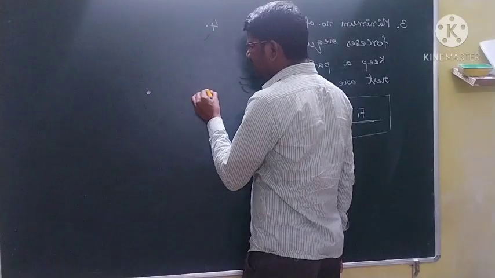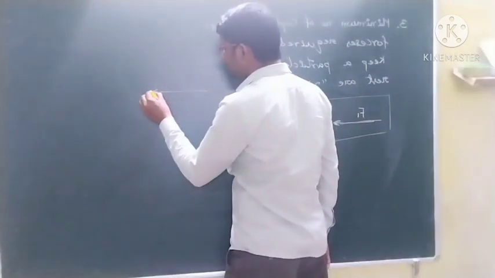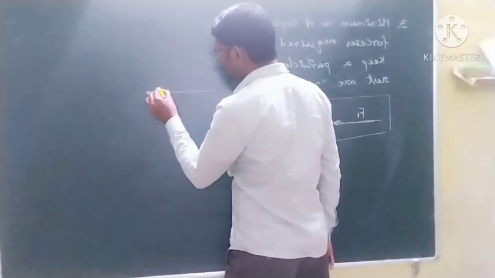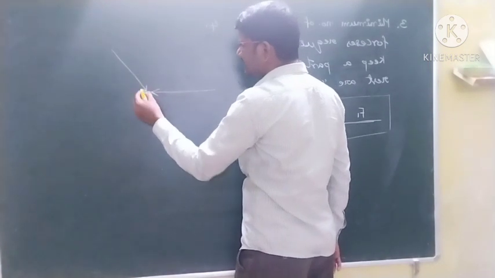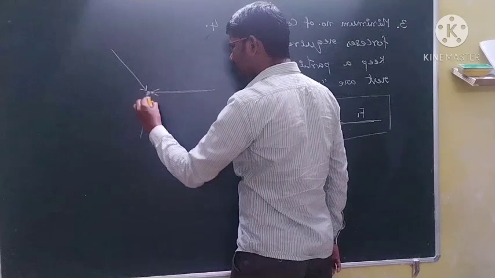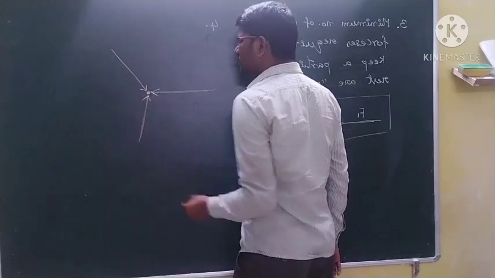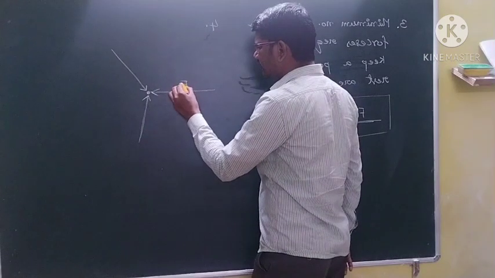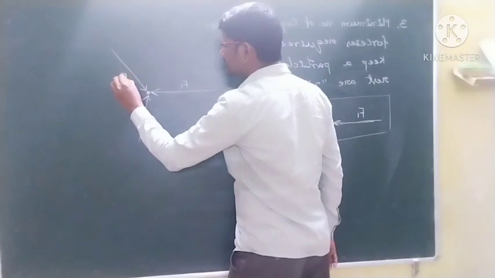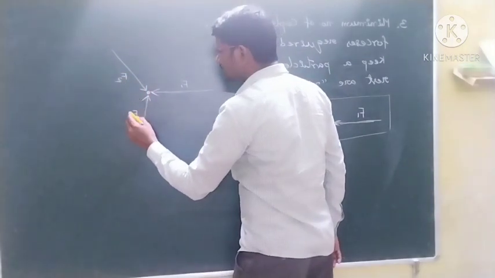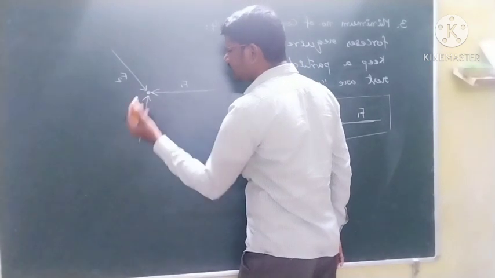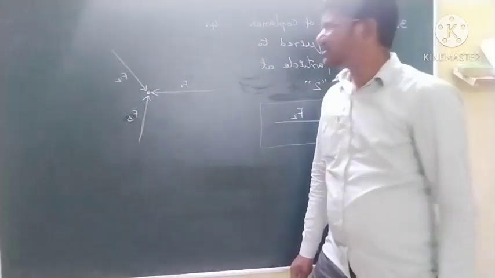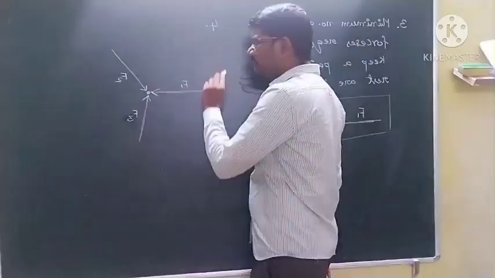This is one force, this is another force, and this is a third force. So this is F1, this is F2, and this is F3. Like this we have 3 forces, which lie in the same plane only.